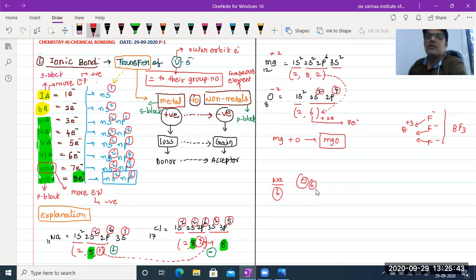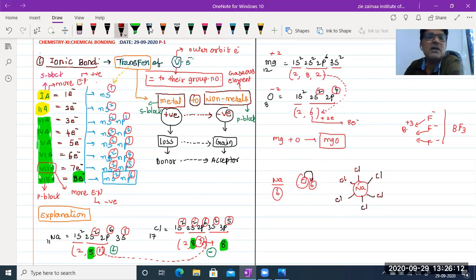The limiting radius ratio is one of the topics. So what does it mean here? Let us take one sodium. Each sodium is surrounded by how many chlorine atoms? 1, 2, 3, 4, 5, 6. So each sodium is surrounded by 6 chlorine atoms. And what is the coordination number of chlorine? 6.